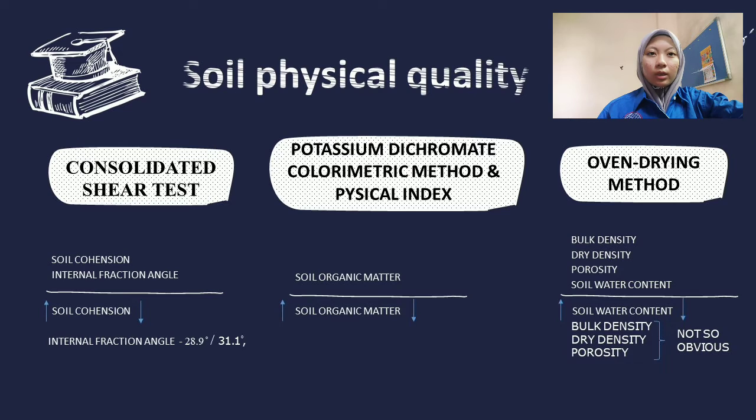Before mining, the internal friction angle was 28.9, and after mining activities, the value was 31.1.